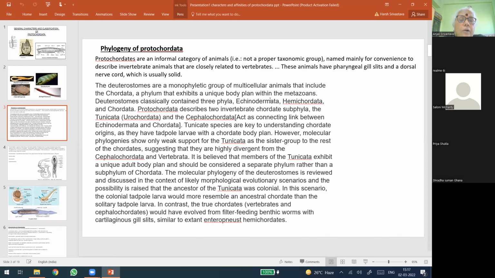So the main chordate characters are present in the so-called head region. The animals bearing the chordate characters primarily in the head region were kept under Cephalochordata, and those with chordate characters in the tail were kept in another group, Urochordata.